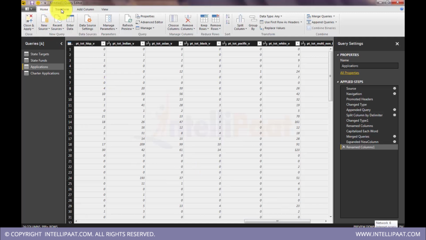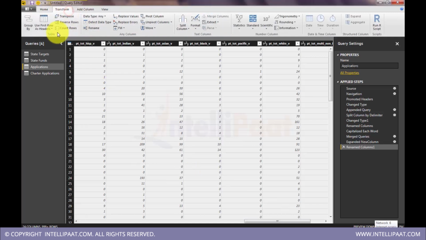And in transformation also we have a lot of transformation features, like replacing values. If we want to replace a certain value, we can do that. Pivot, unpivot, split columns, text operations. Then we have numeric operations. If there is any date, then we can extract time, day, date, week, all that. Yeah, date intelligence, we have that.